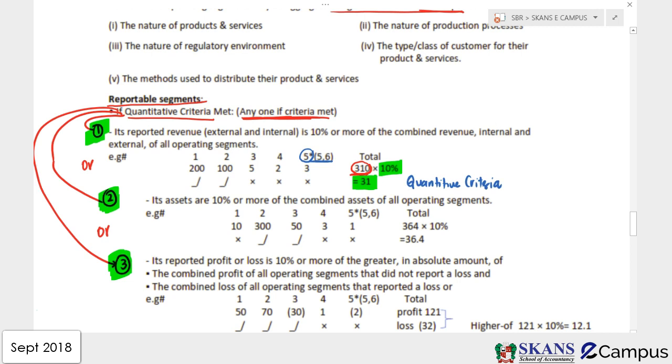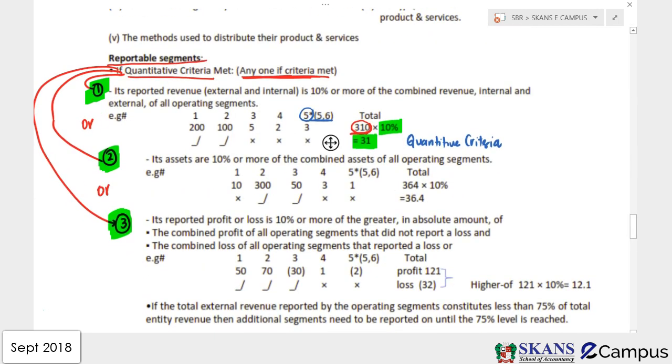So he's just mentioning in the notes that 5 and 6 criteria products has been aggregated, and we are going to apply the criteria on the aggregated basis. If one criteria is not there, then you can check the second criteria, but we don't need to check the criteria for 1 and 2. 1 and 2 has met one criteria, so they are reportable. Whether they meet other criteria or not, they are reportable irrespective of the other criteria, guys. So just go to the other criteria.